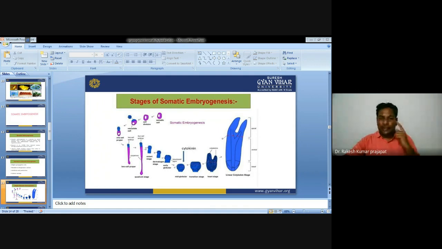Somatic embryogenesis can be induced in two different ways, through PEDCs and IEDCs, that is, pre-embryogenic determined cells and induced embryogenic determined cells. There are four phases recognized during somatic embryogenesis, labeled 0, 1, 2, and 3.